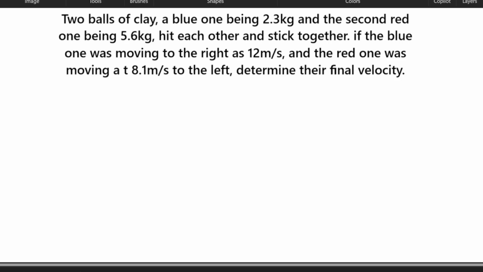So for this one, it works a little bit differently. MA and VA plus MBVB remains the same. But on the other side, do you think there's still going to be two separate mass and velocities if they stick together?